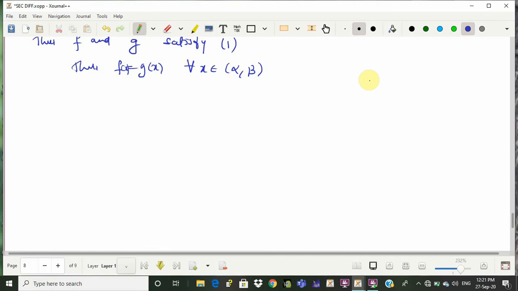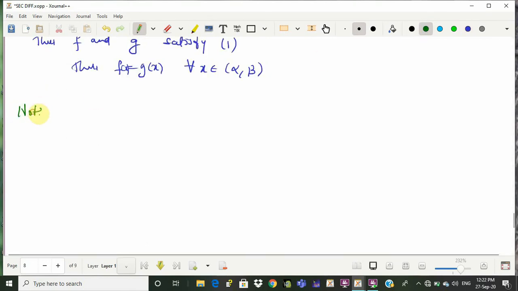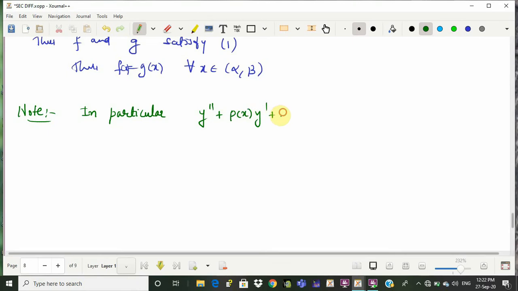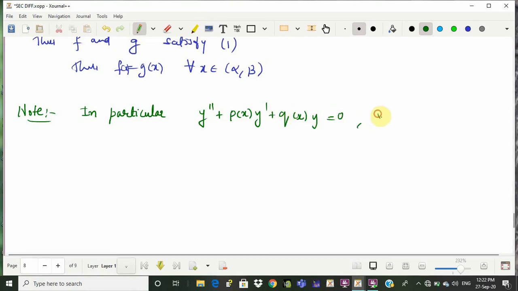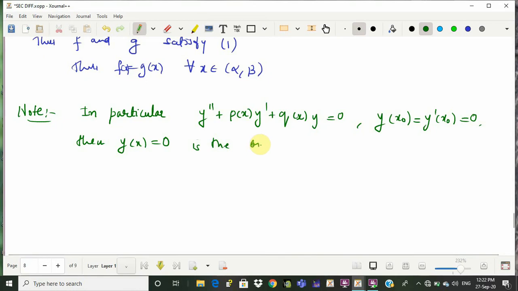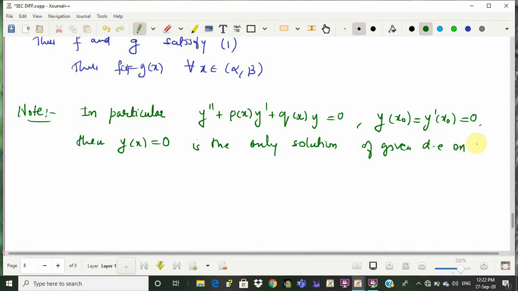In particular, as a note, if in this differential equation y'' + p(x)y' + q(x)y = 0 the initial conditions are y(x0) = 0 and y'(x0) = 0, then y(x) = 0 is the only solution of the given differential equation on the whole interval (alpha, beta).